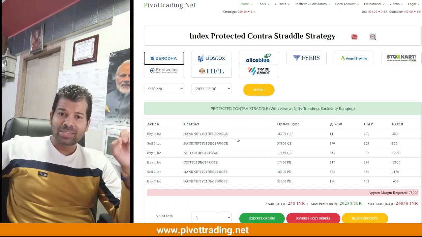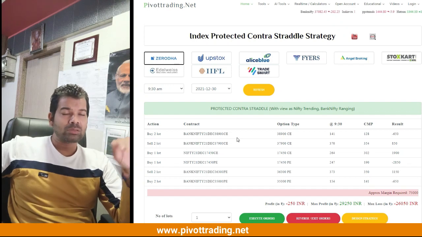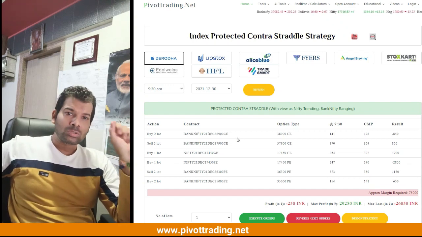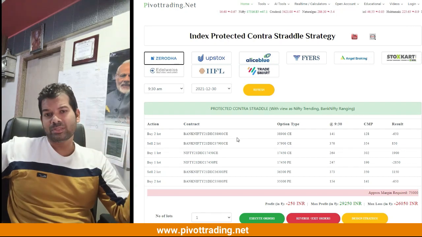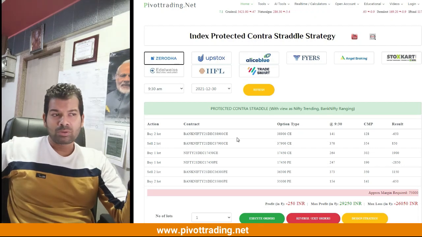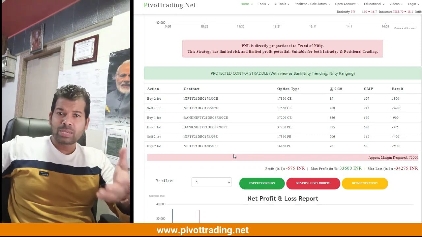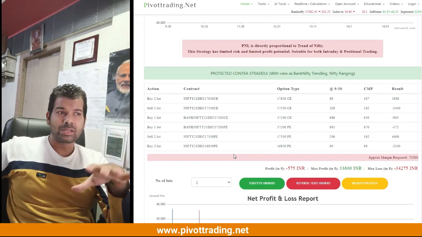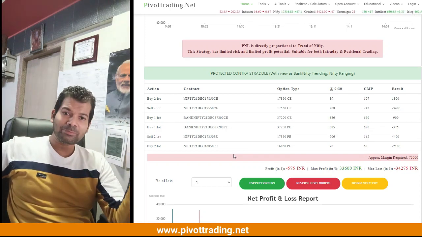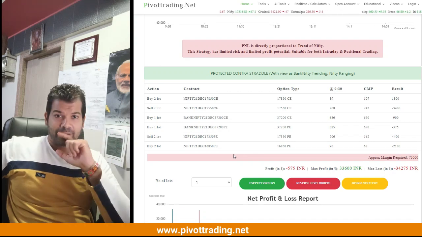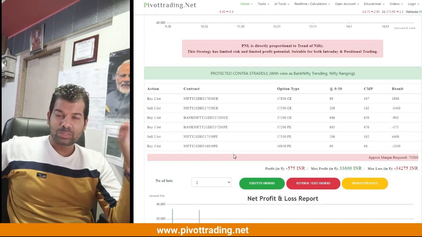Now why have I created the second strategy? Because there are many intellectuals who always try to find some or other negative aspect of any particular strategy. So the only negative aspect of the first strategy was if Nifty remains range bound and Bank Nifty remains trending, then this approach will give a loss. So that is why I have added another option. If someone has a view that Bank Nifty is going to remain trending and Nifty is going to remain range bound, then that person can use the second variant of this strategy, and that would give profit intraday. Okay, so that was all that I wanted to explain in this particular strategy.